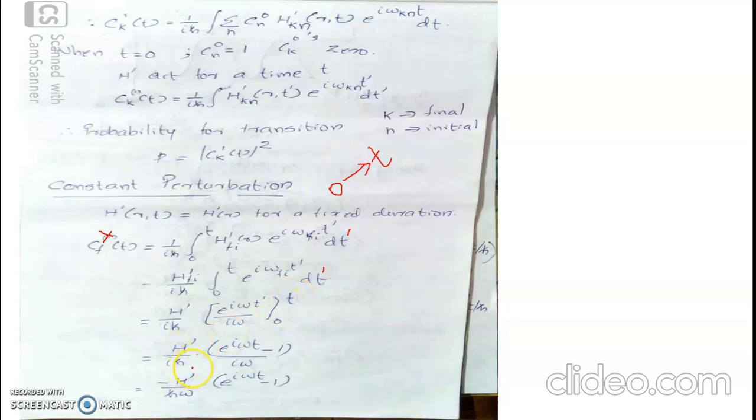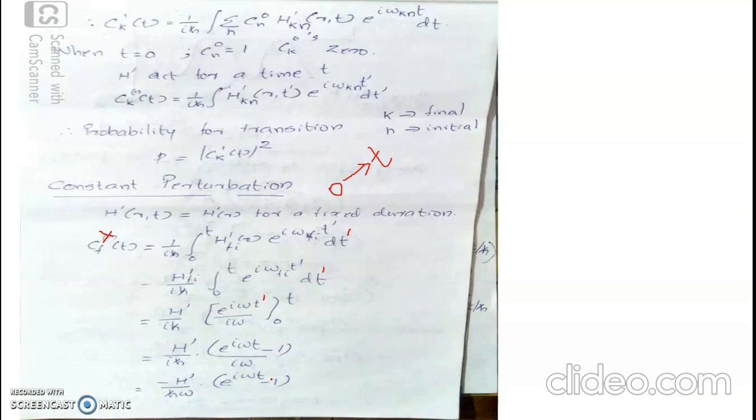H prime by i h cross, e raised to i omega t, t is substituted as the limit, minus e raised to i omega into 0. e raised to 0 is 1, divided by i omega. i into i makes it i squared in the denominator, that is minus 1. Minus is written here: minus H prime by h cross omega, e raised to i omega t minus 1.